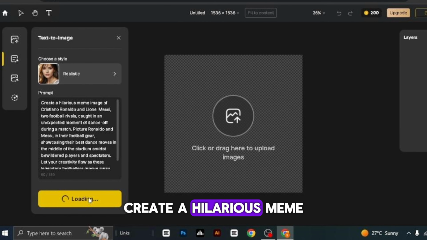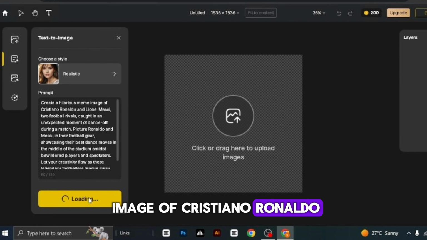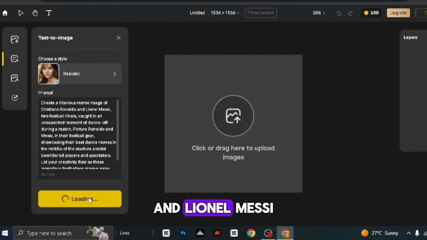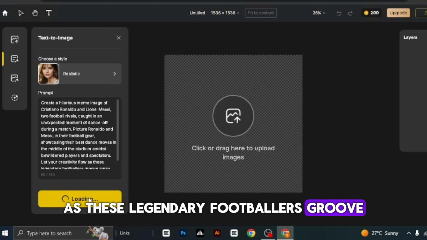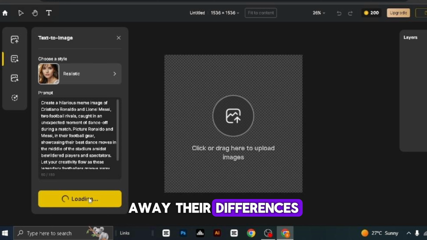Create a hilarious meme image of Cristiano Ronaldo and Lionel Messi, two football rivals caught in an unexpected moment of dance-off during a match. Picture Ronaldo and Messi in their football gear, showcasing their best dance moves in the middle of the stadium amidst bewildered players and spectators. Let your creativity flow as these legendary footballers groove away their differences.